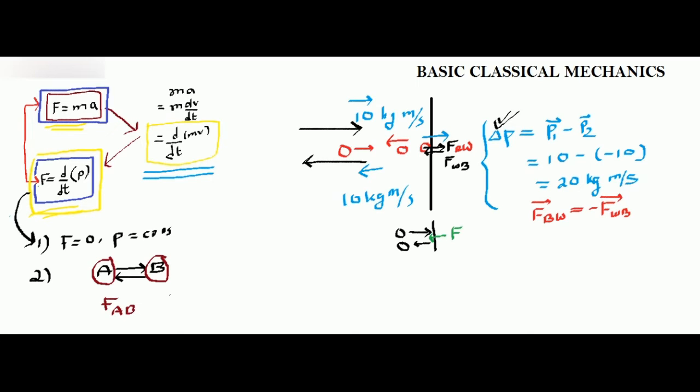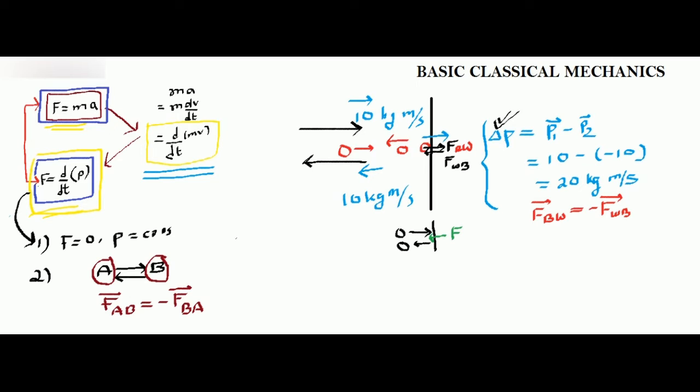The outcome is that automatically the body of B will react in such a manner that it will automatically push A. It means there is a force F due to B on A. Agreed? And since Newton's third law says the action and reaction are the same, there will be a minus sign. The minus sign represents that both the forces are in opposite directions.